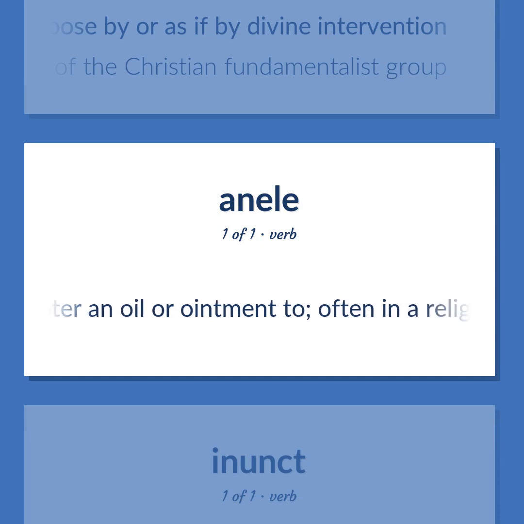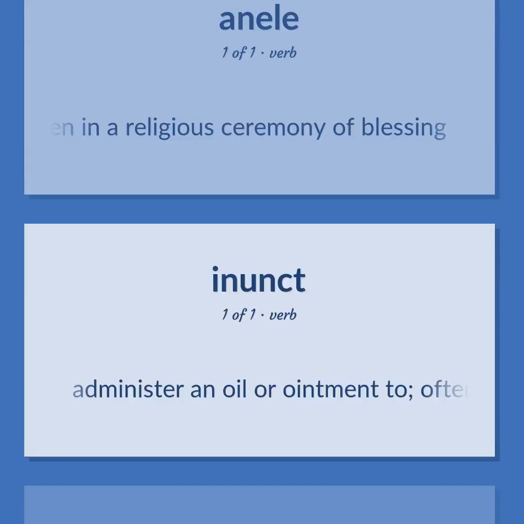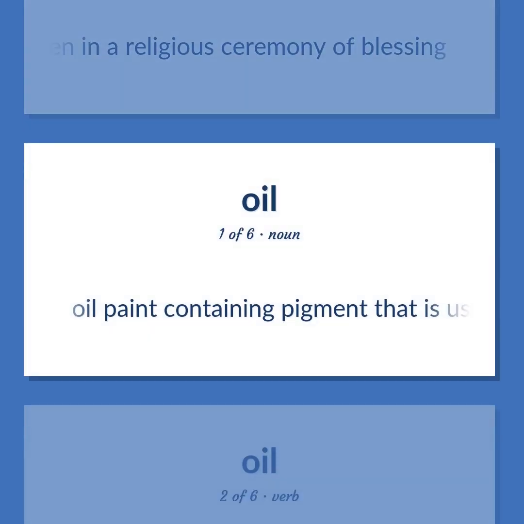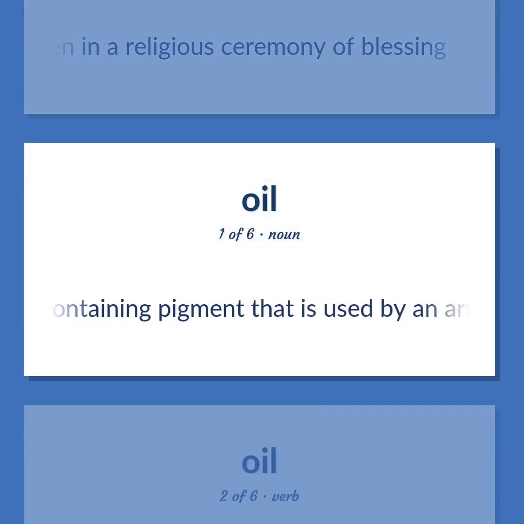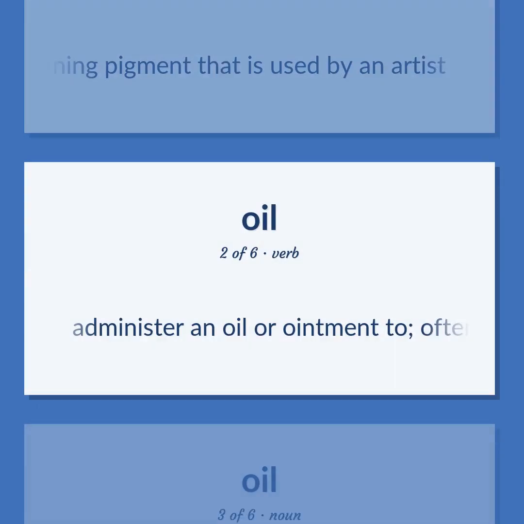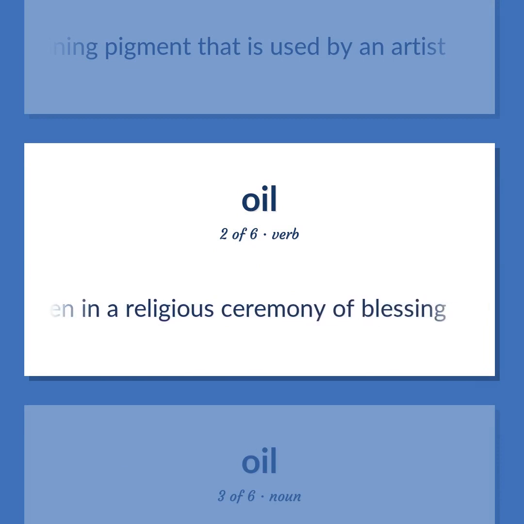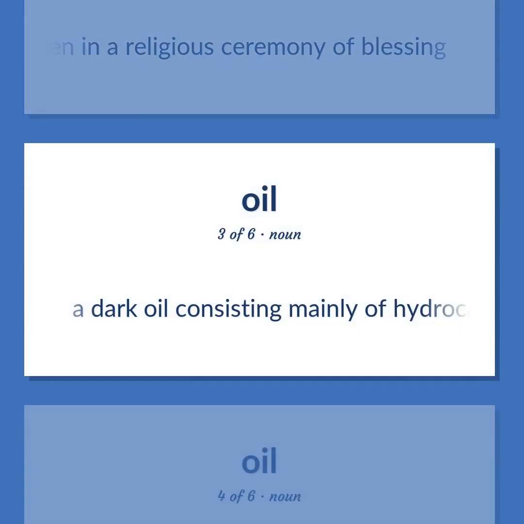Administer an oil or ointment to, often in a religious ceremony of blessing. Oil paint containing pigment that is used by an artist. A dark oil consisting mainly of hydrocarbons.